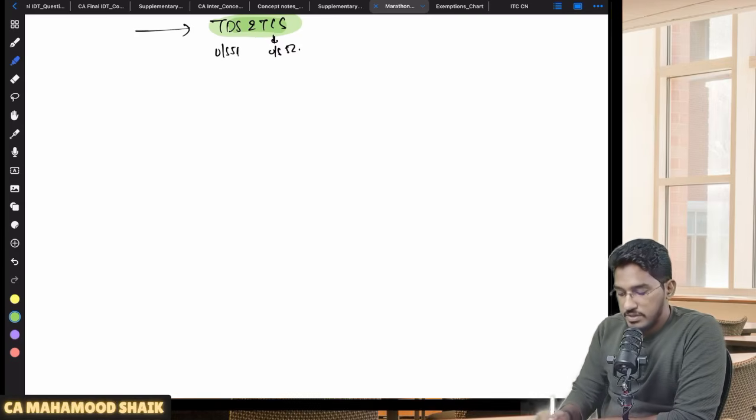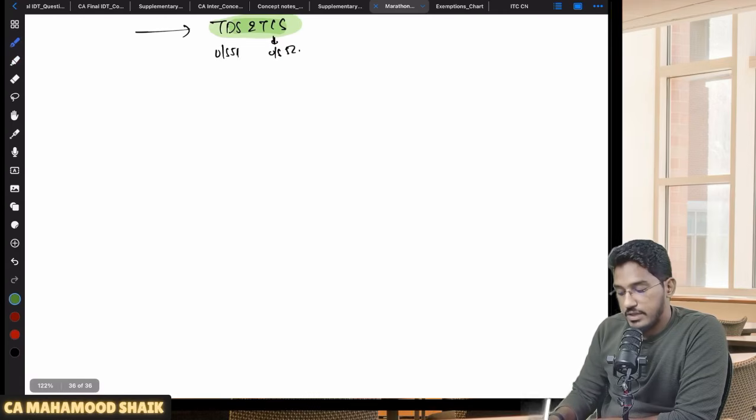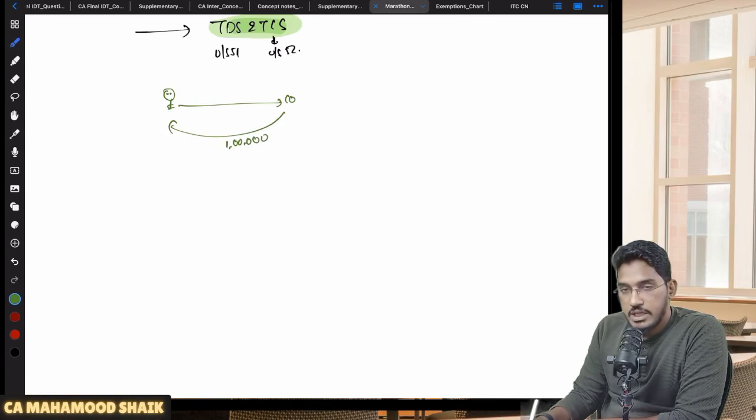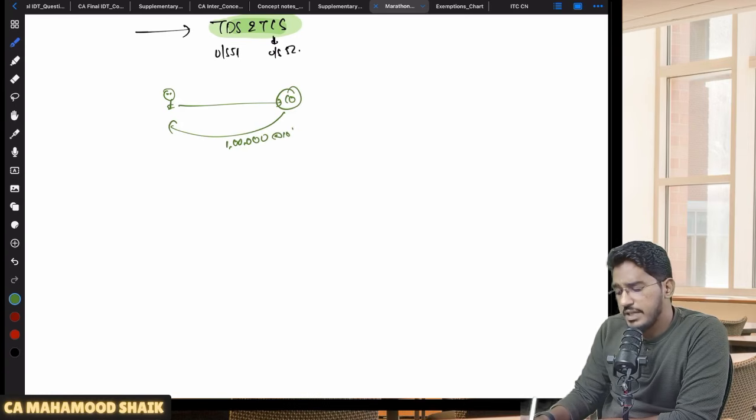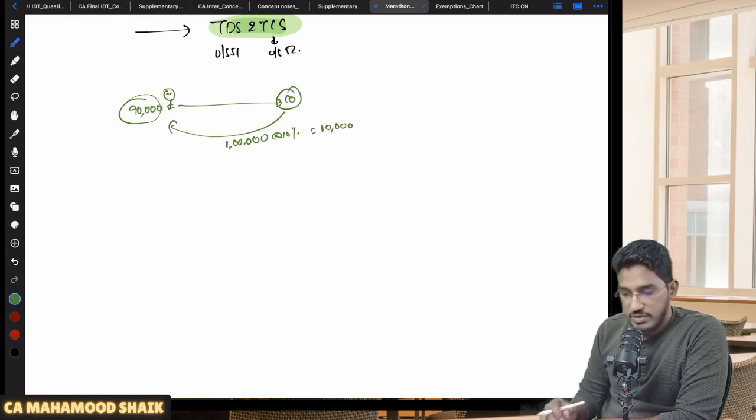So what is the whole purpose here? Let us say you are an employee, a qualified chartered accountant, working with some company. Every month he is required to pay you 1 lakh rupees of salary. But under Income Tax Act, we have a concept called TDS where your employer will not pay you the complete 1 lakh rupees. Let us say he deducts 10% TDS, so 10,000 rupees. Balance 90,000 rupees only he will pay you, so 90,000 rupees you effectively get.